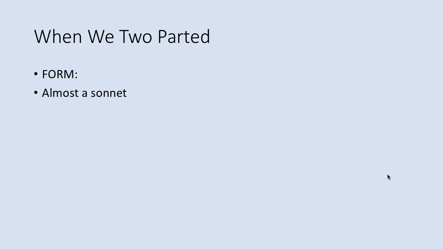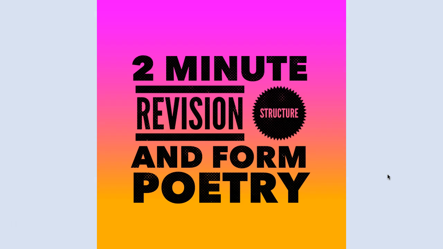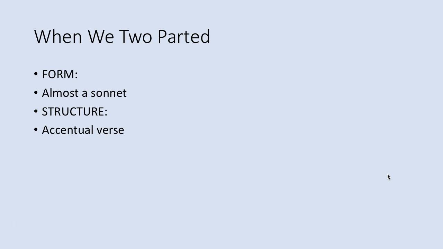Now, what's interesting is the structure of the poem. It's in accentual or accentuated verse, different ways of referring to it. What does that mean? It means that each line must contain the same amount of stressed syllables, no matter how many syllables there are in each line. It sounds a bit confusing, but if we look at the example of "When we two parted in silence and tears, half broken-hearted to sever for years," we see that there are 2 stressed syllables per line, even though the lines themselves have anywhere between 4 and 6 syllables. But the stressed syllable count remains at 2.